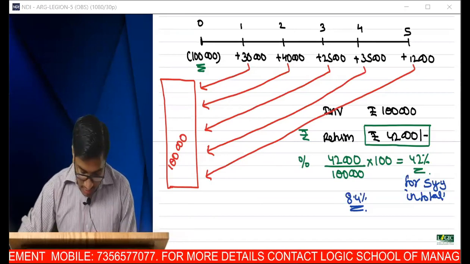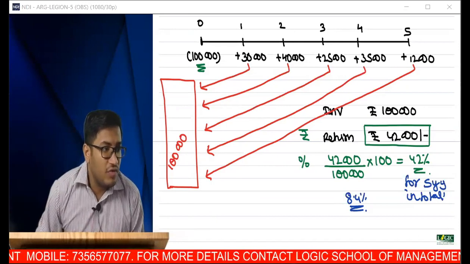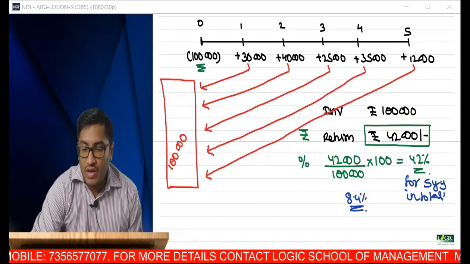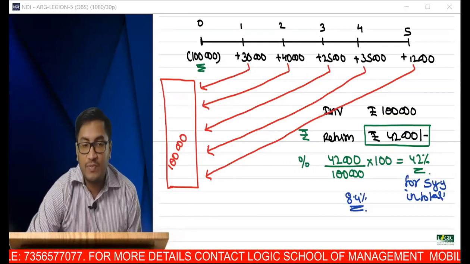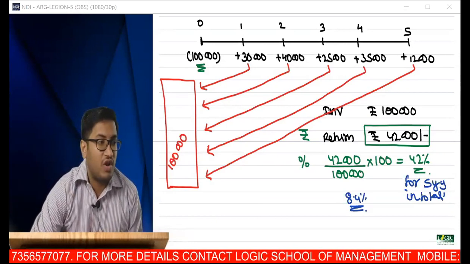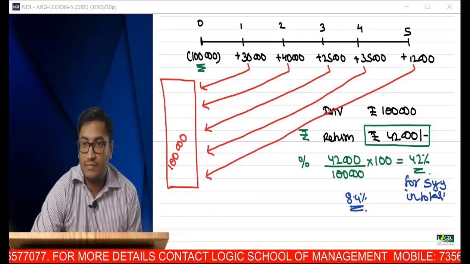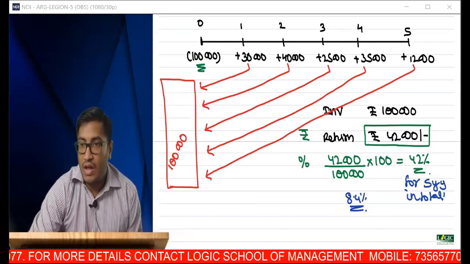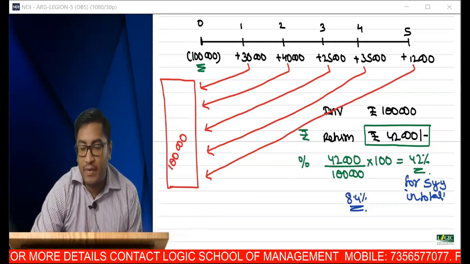Have you understood? Just think about it. I'll give you 2 minutes time. The rate at which present value of inflow equals present value of outflow is known as IRR. I don't know that rate, but I have to compute that rate. In CA Ind AS, you have learned how to compute that particular rate.